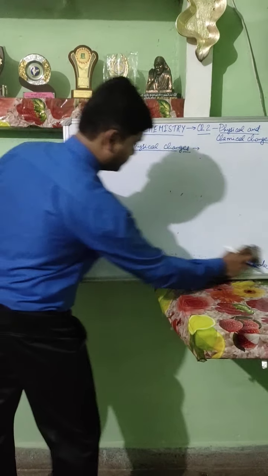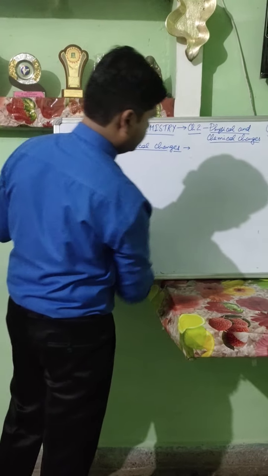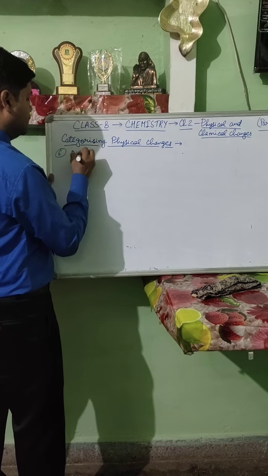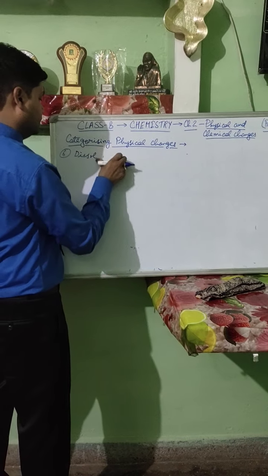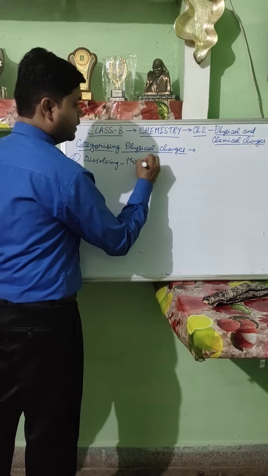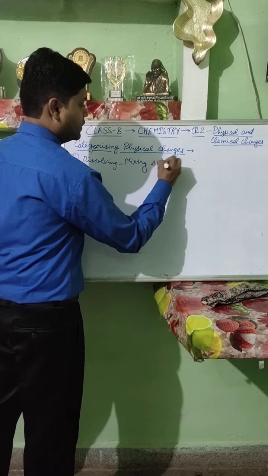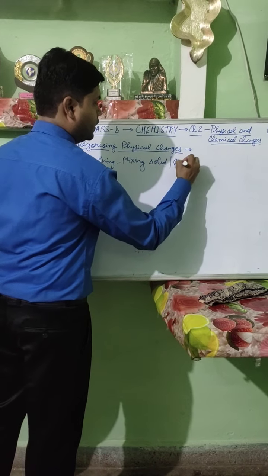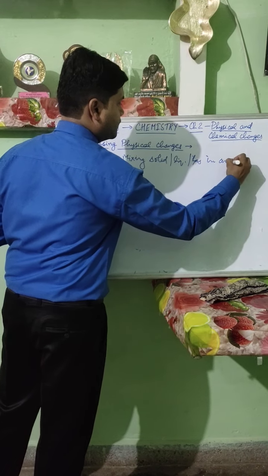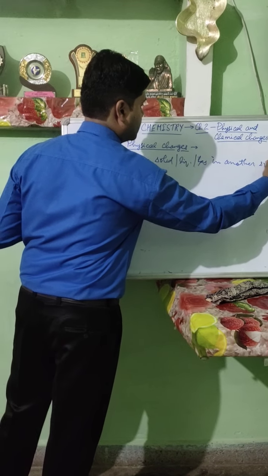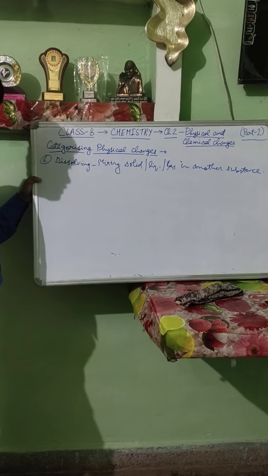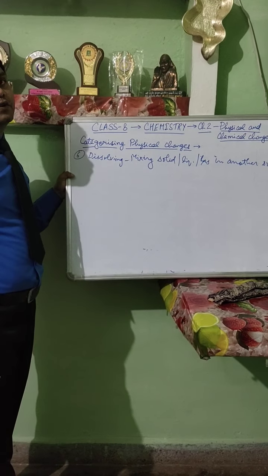Next is dissolving. The sixth one is dissolving. If we are mixing a solid, liquid or gas in another substance, then it results in the formation of a solution, and that process is known as dissolving.